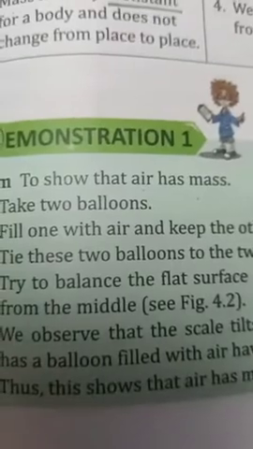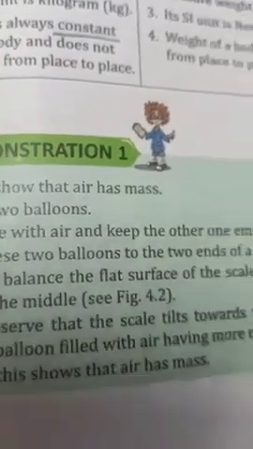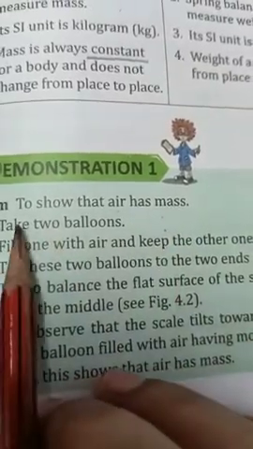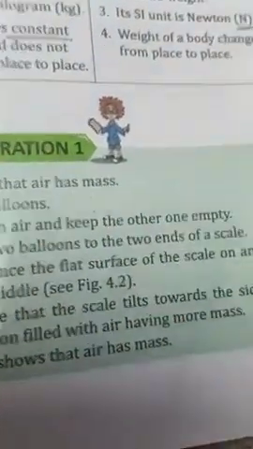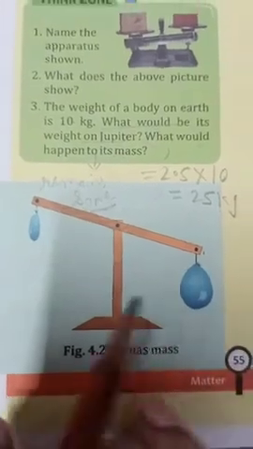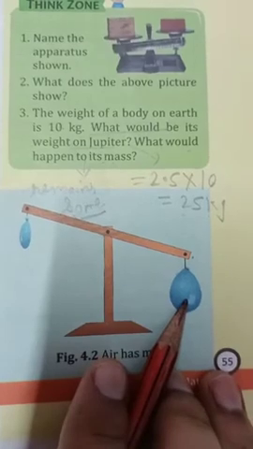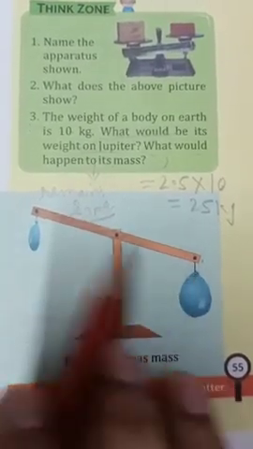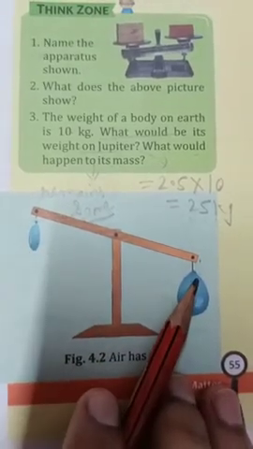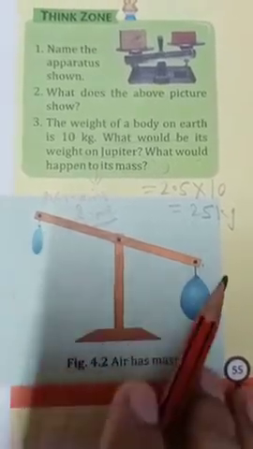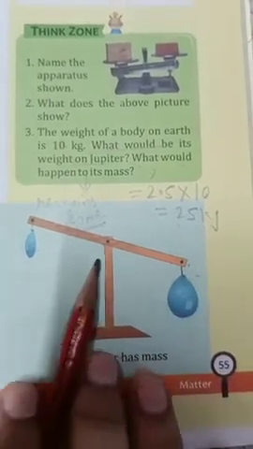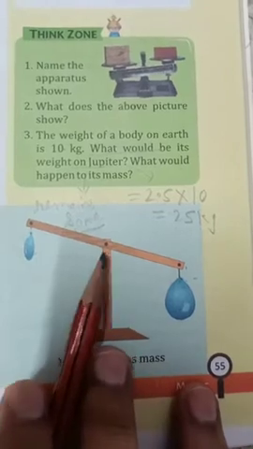We studied that air is matter because air has mass and occupies space. Now in this activity we will show that air has mass. For this you have to take two balloons and fill only one balloon with air and keep the other one empty. Now tie these two balloons to the two ends of a scale.